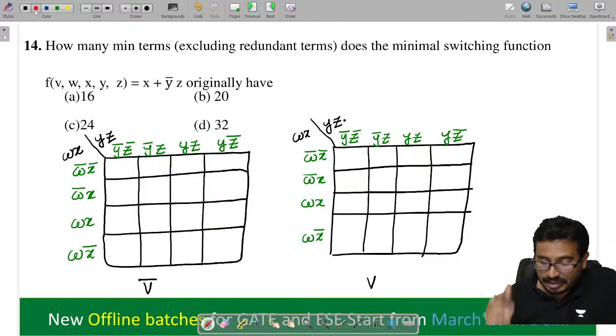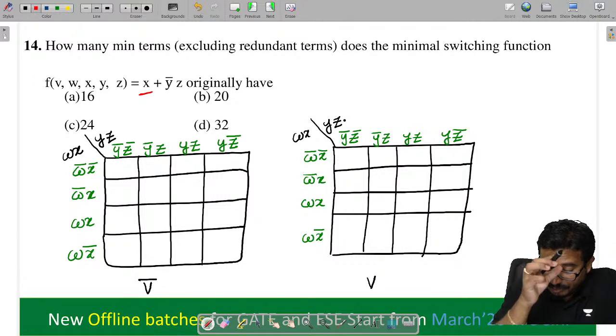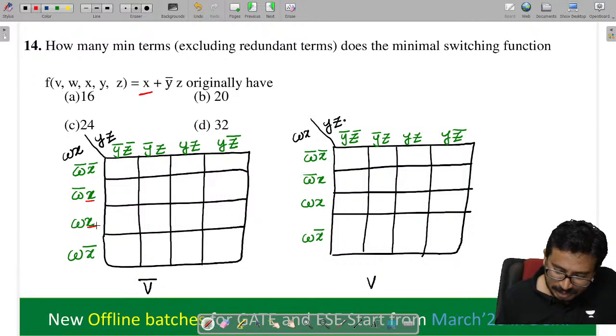Now see the first thing here, they have given this as X. Locate the X now. Here we have X.